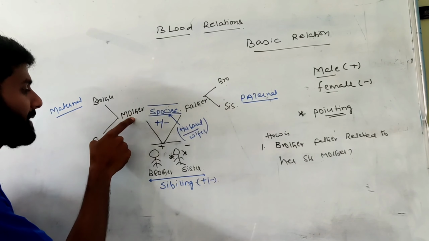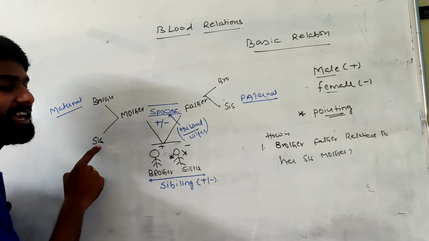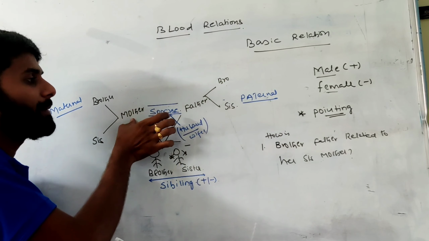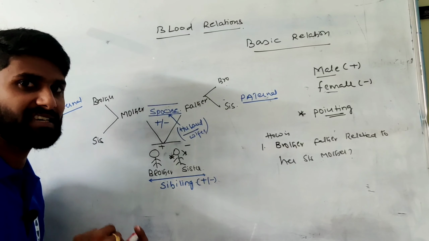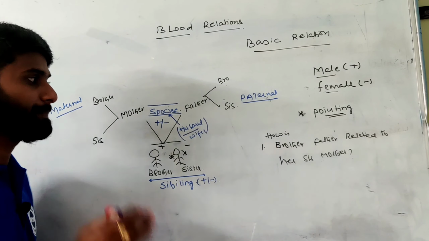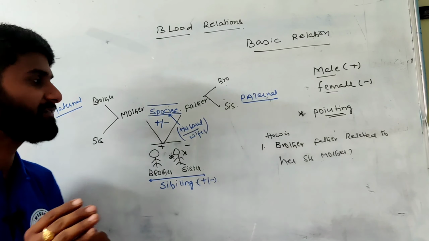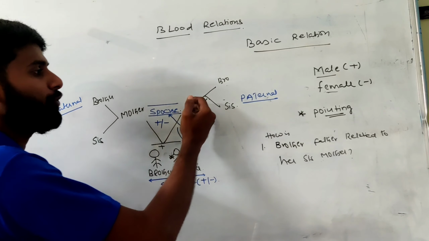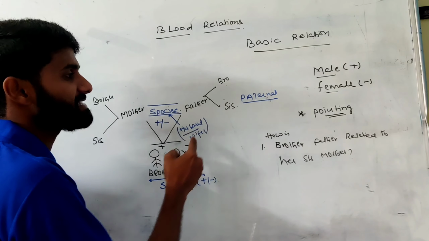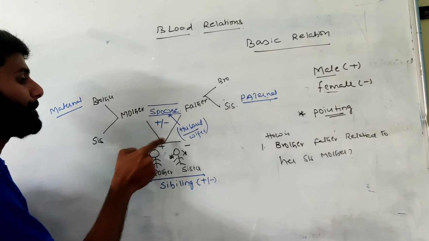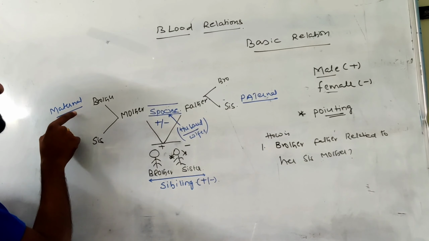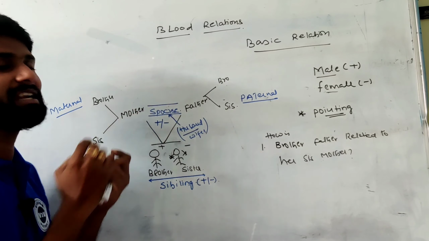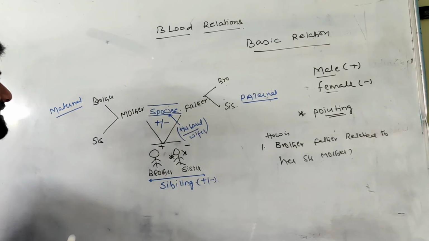Same, my mother's sister I can call a maternal aunt. Uncle and aunt: my parents' brothers and sisters, I can call an uncle or aunt. If you want specific information, I separate mother side and father side. My father's sister I can call a paternal aunt. My mother's brother I can call a maternal uncle. These two terminologies separate mother-side and father-side families. Next, move on to the next one.